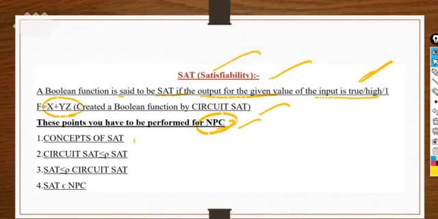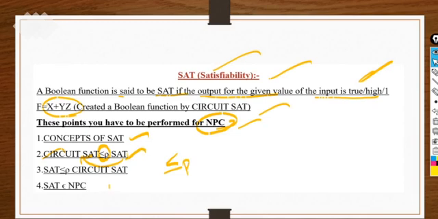First you have to know the concept of satisfiability, then you have to reduce. This symbol is the symbol for polynomial time reduction. If we have the satisfiability problem, and we already know circuit satisfiability can be solved in polynomial time, we can reduce this unknown problem into the known problem in order to provide the solution.